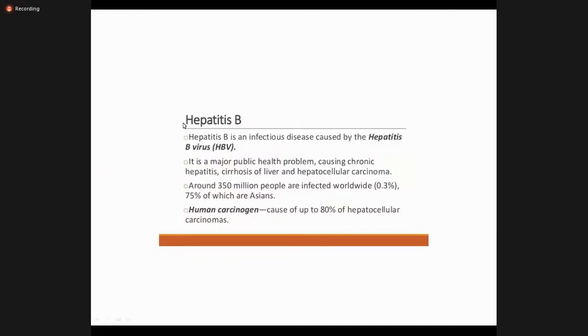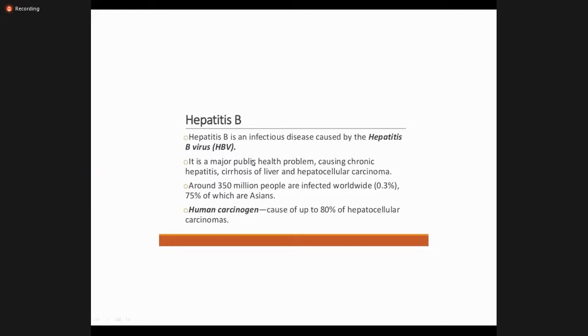There are some similarities between the two viruses, hepatitis B and C, and some differences. The similarities are that they have almost the same mode of transmission and more or less similar clinical presentation. Once the liver gets fibrosed, they both can cause similar complications of cirrhosis, cancer, and others.